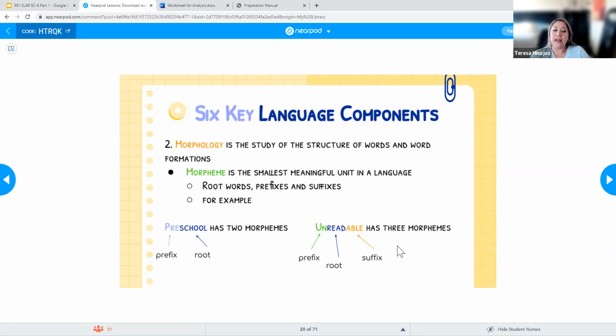So when we are teaching students this and it comes to that oral language, this is just something that we need to make sure that we're reinforcing and letting them know. Obviously, when they're first starting out to read in kindergarten and first grade, you're going to be starting with small words. But as they move from grade level to grade level, they start getting into bigger words, more complex words. And that's where the rest of these come in, prefixes, suffixes, and all that stuff.